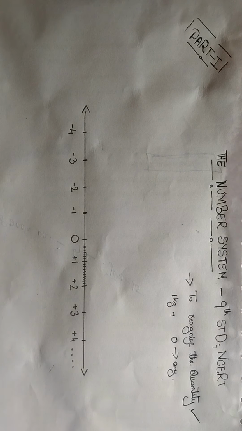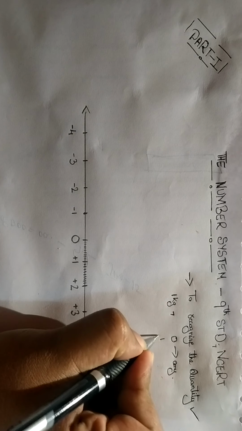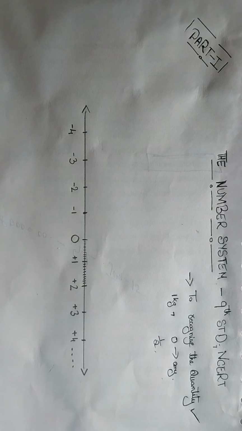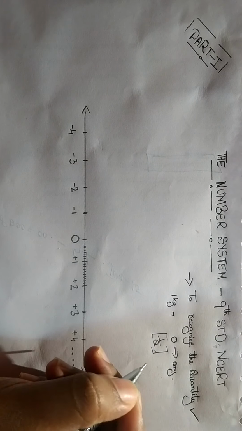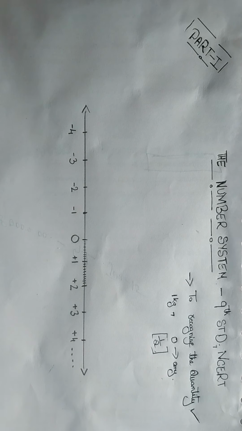But you cannot say, ma'am, there is a half person in our class. This is what quantity is. That's why the importance of number system is to recognize the quantity.